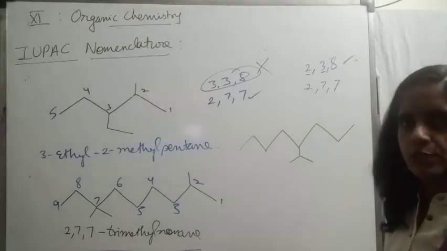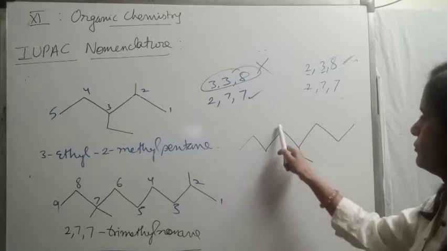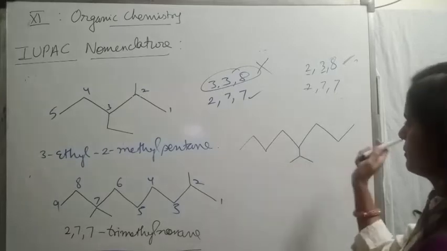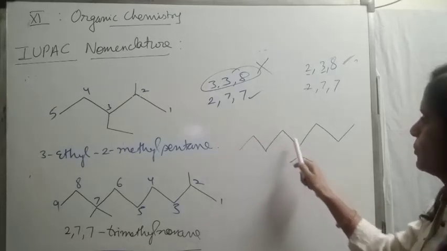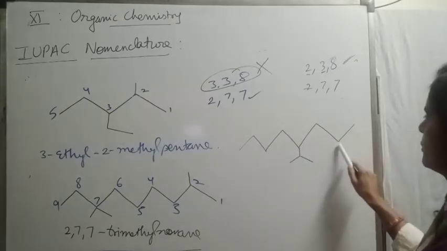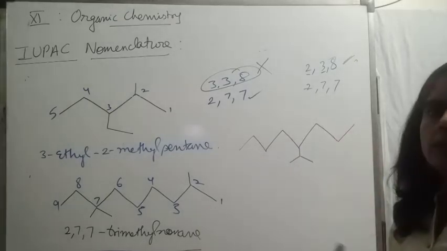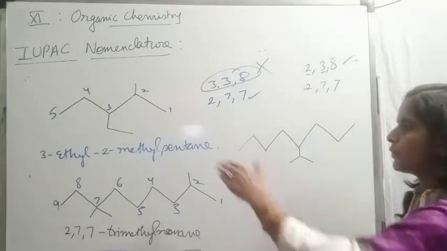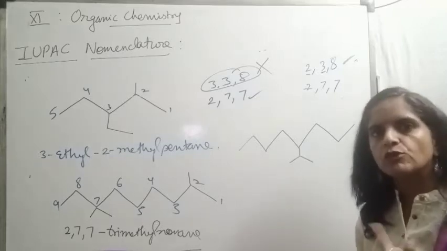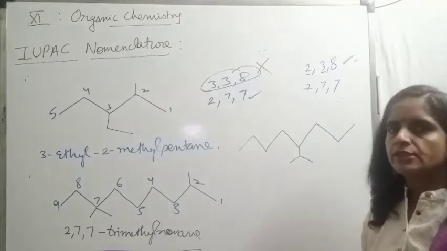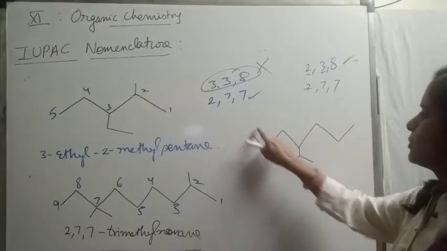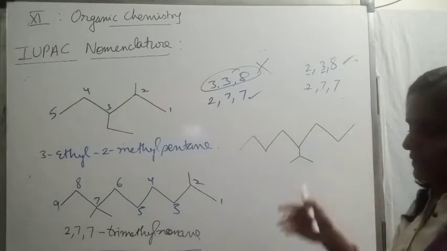Select the chain first of all. 1, 2, 3, 4, 5, 6, 7 if I'm moving in this direction. If I'm going straight, 1, 2, 3, 4, 5, 6, 7, 8. This is longer. Take one more: 1, 2, 3, 4, 5, 6. So no confusion, we will be going for the straight chain. Then in the straight chain, the question comes for numbering: which direction? Check the lowest position. This side 1, 2, 3, 4; this side 1, 2, 3, 4, 5. So of course we will prefer this end.